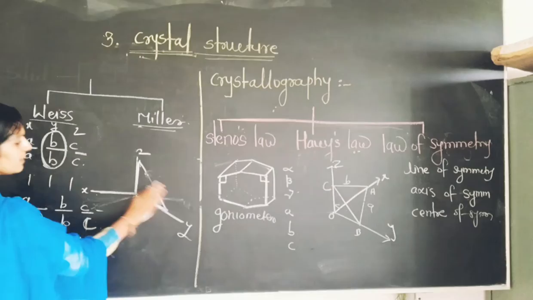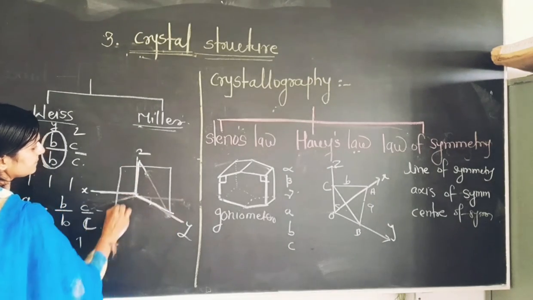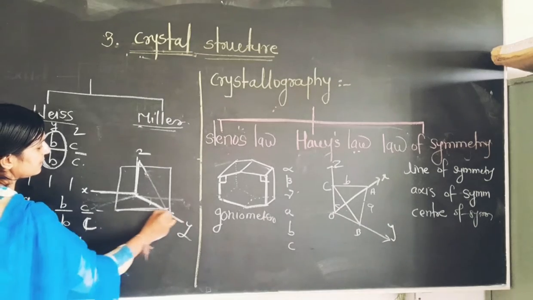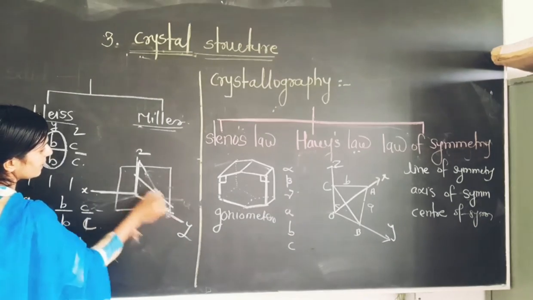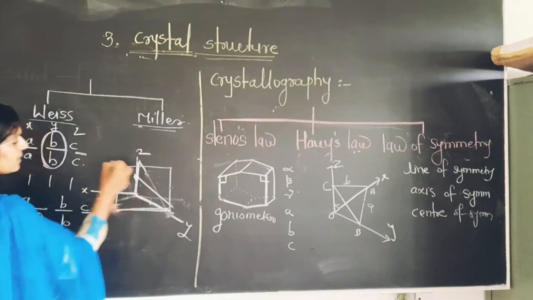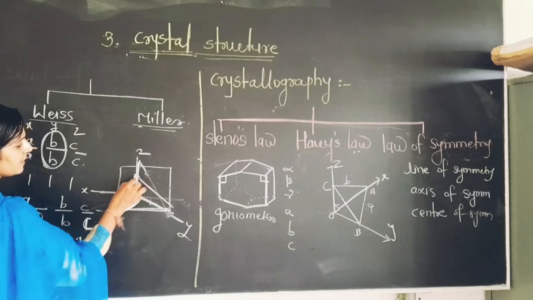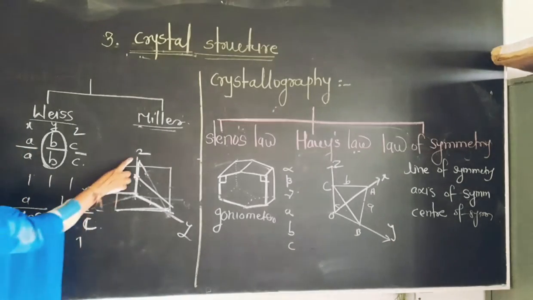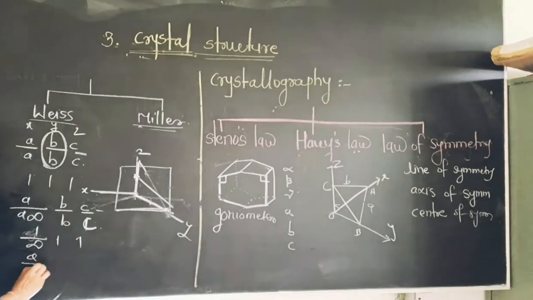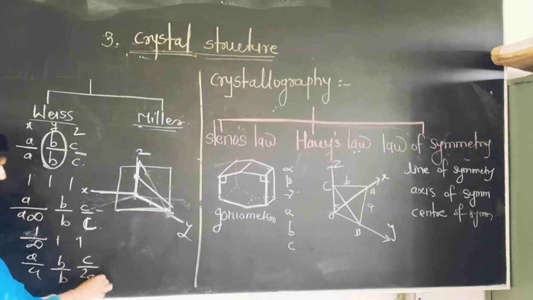Suppose one of the planes cuts that crystal. Suppose this is a crystal side, and one of the planes whatever I draw cuts this plane at the middle of that particular axis. At that time what happens? Suppose it is a z axis, and therefore I write like this, c by 2c.